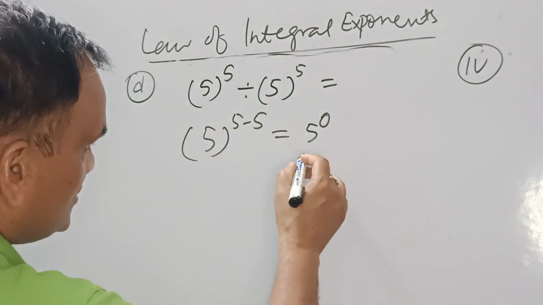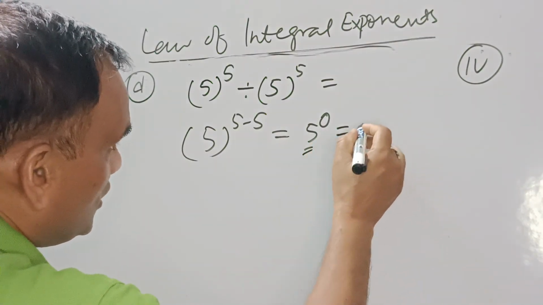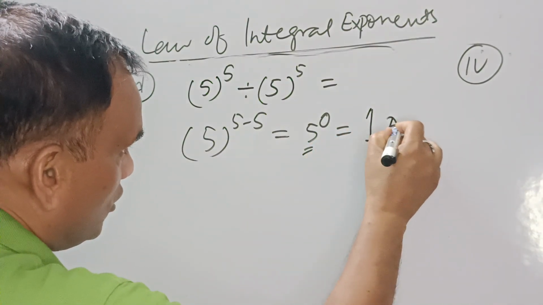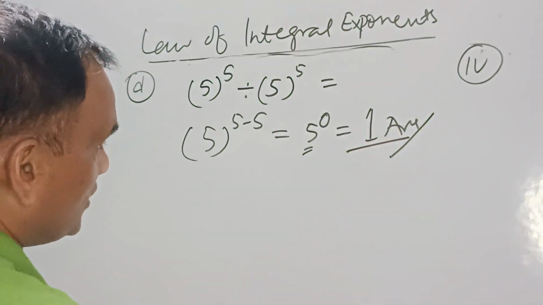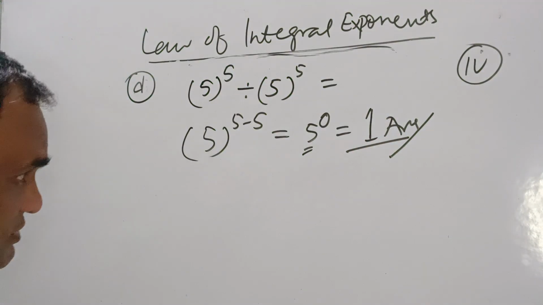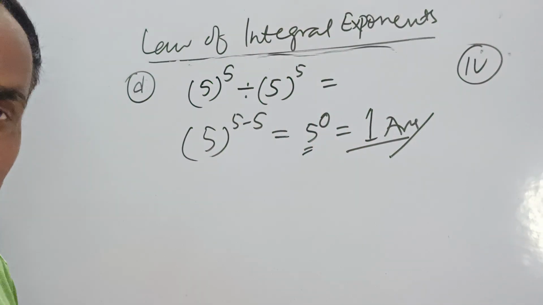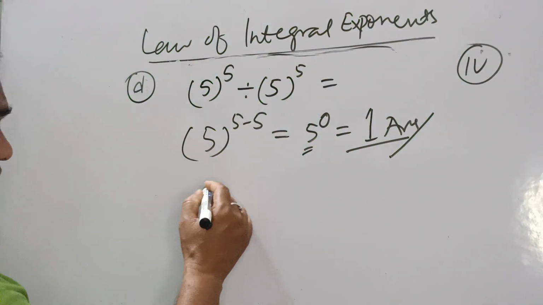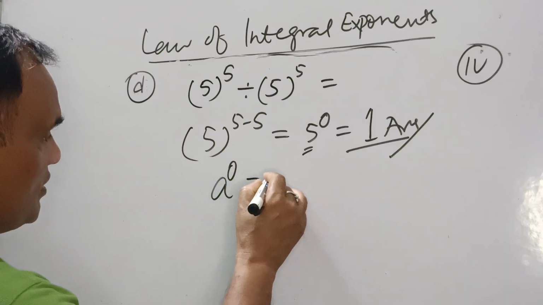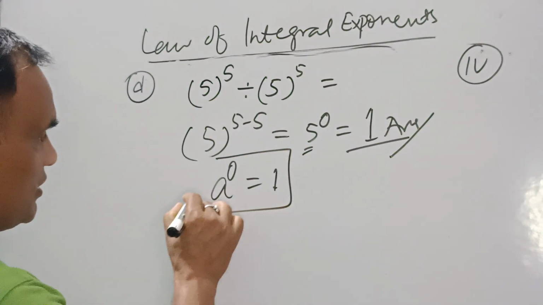So what is the meaning of 5 to the power 0? 5 to the power 0 is always 1. Any digit that has the power 0, that value is 1. Any digit, any alphabet, anything, the standard rule says a to the power 0 equals 1.